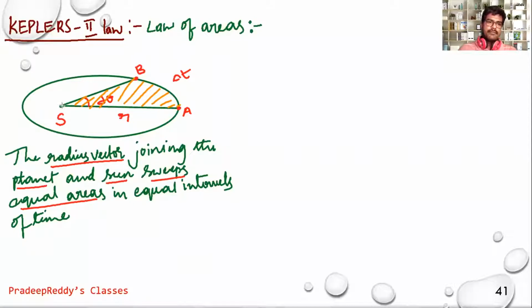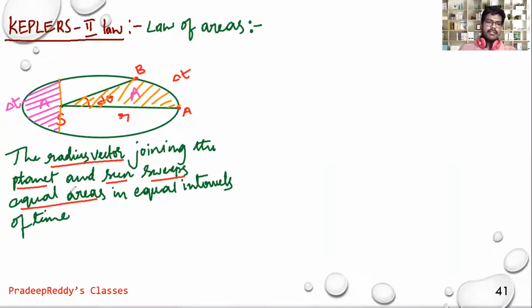It can be like this, starting from here. This is the area swept over when it is coming closer to the sun. And the area which is swept over here and the area which is swept over here should be same, and that is in equal interval of time delta t. So whatever area is swept here, the same area should be swept here also in the same interval of time. Of course, in different intervals of time, they will be sweeping different areas, but in the same interval of time, the planet should sweep equal areas in equal intervals of time.